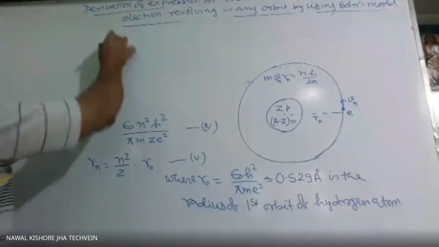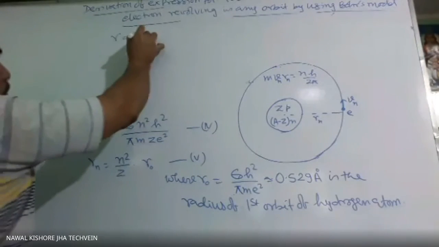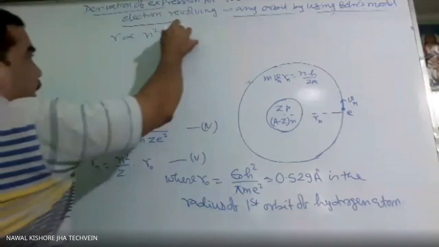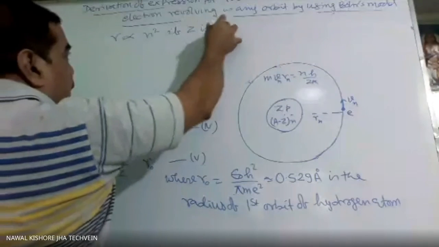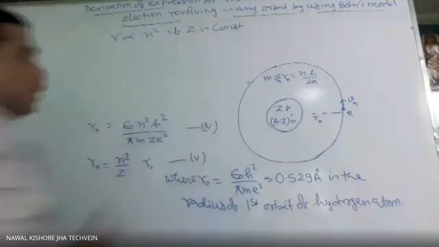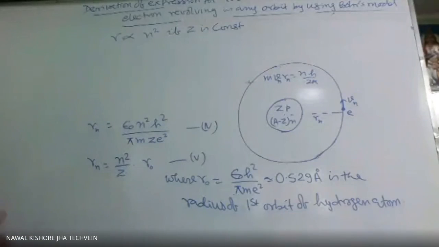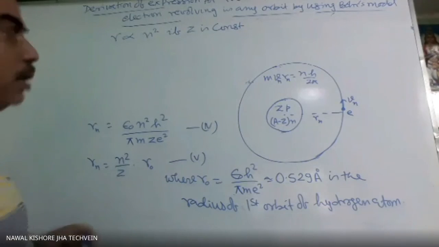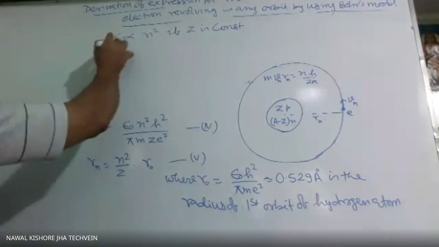So R is directly proportional to n square if Z is constant, that is, the atomic number is not changing. If we compare the same atom, first orbit, second orbit, third orbit, then Rn is directly proportional to n square.